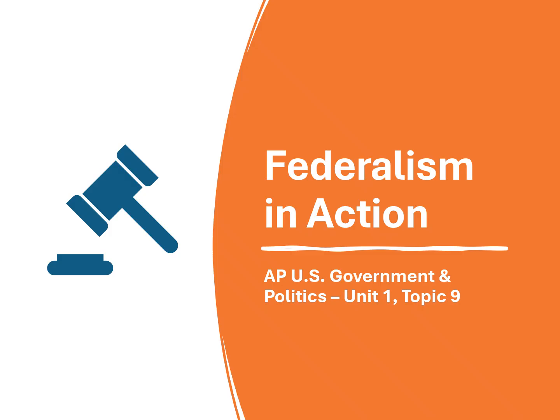Topic 1.9. The practical ways that national and state governments interact and share power. We're going to cover federalism and policymaking, grants and aid and fiscal federalism, federal mandates and state responses, and examples of cooperation and conflict. So let's dive right in.